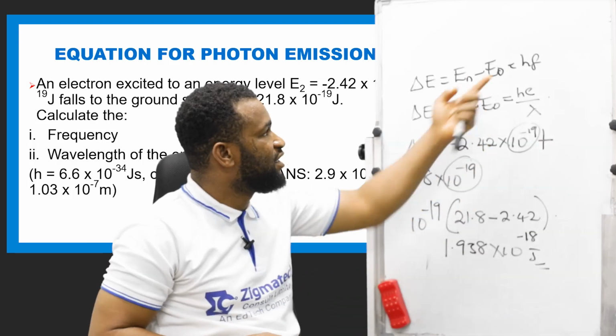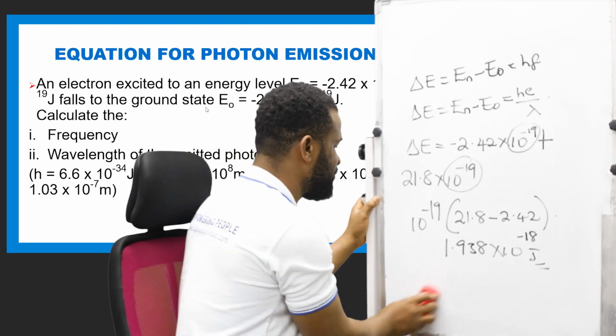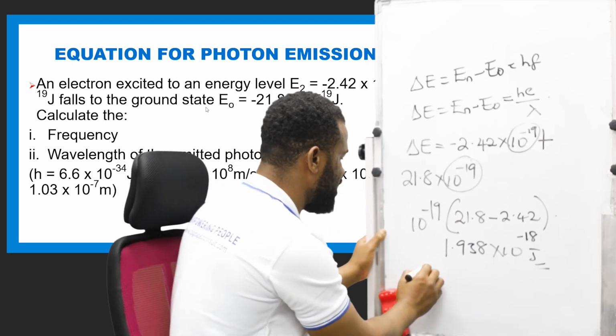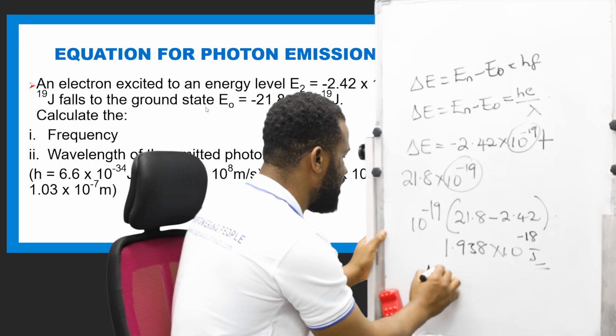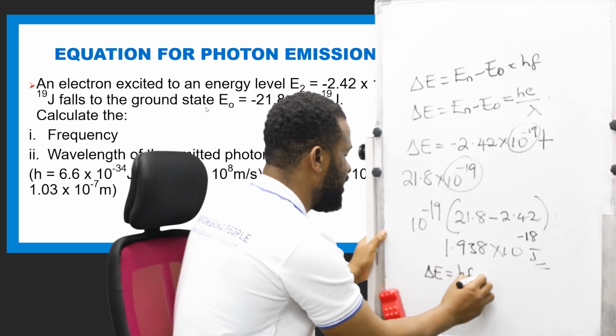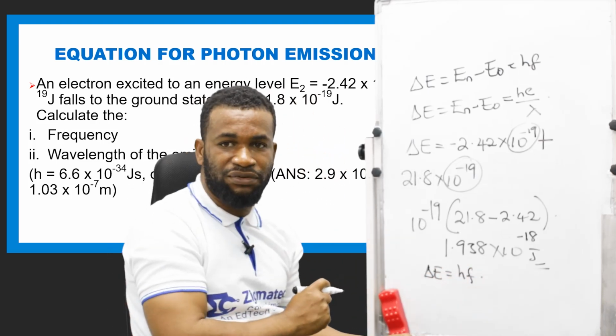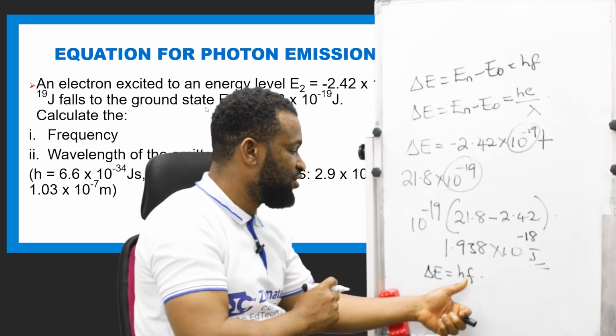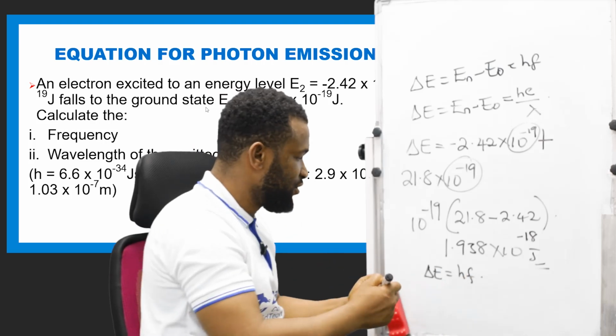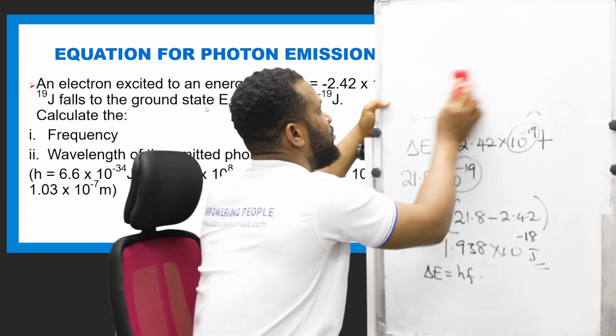Now, how then do we find the frequency? From here, I'm going to say that the change in energy is equal to hf. I am looking for f, so I'm going to make f the subject of the formula. So let us start here.